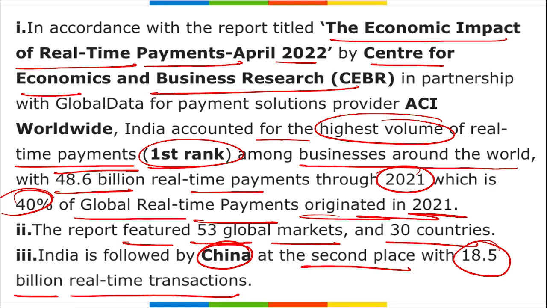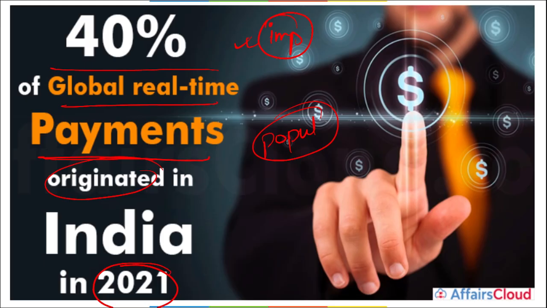Can you see the difference? In China it was 18.5 billion dollars of transactions, but in India it was 48.6 billion dollars of transactions. This is huge data. All right, then as I told you, there is a negative of having a huge population in India, but on the other side, if we consider it digitally, from the point of view of business, then India has a very high scope because we have a very huge market, we have a very large population.